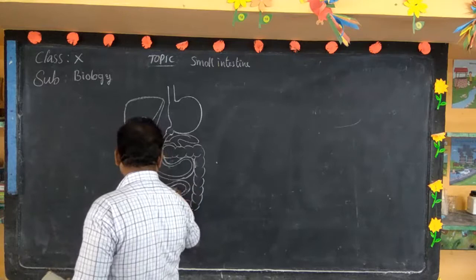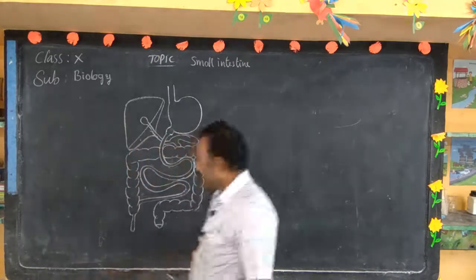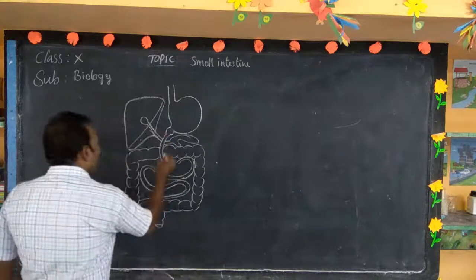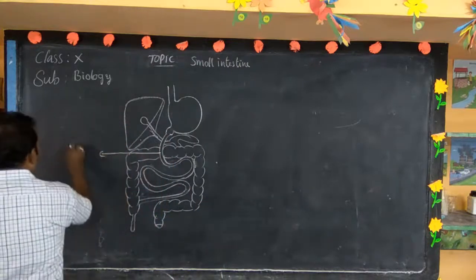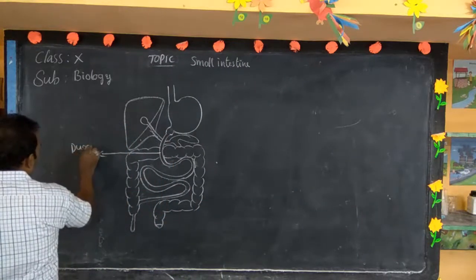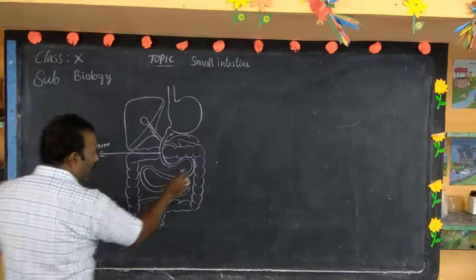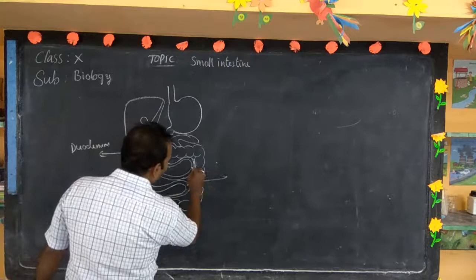Look here. The small intestine has three parts. The anterior part is called the duodenum. The middle part is called the jejunum.